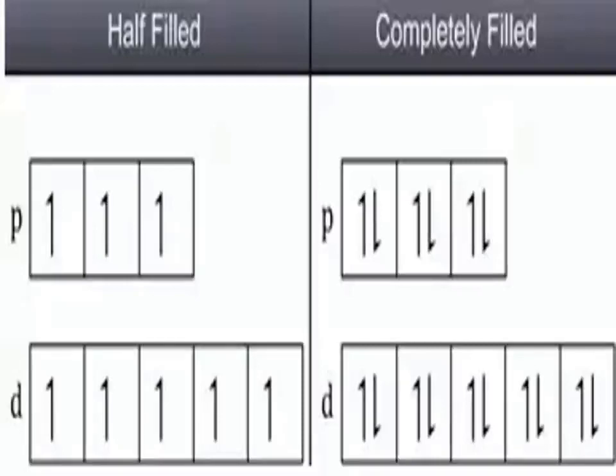This depends on the basis of symmetry and exchange energy. Symmetry leads to stability; symmetry means same. So the half filled and fully filled configurations have symmetrical distribution of electrons, hence they are more stable than unsymmetrical configurations. This is about half filled and completely filled electrons.